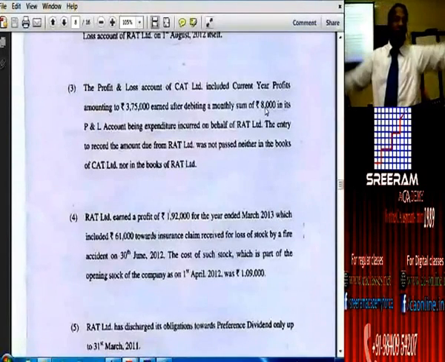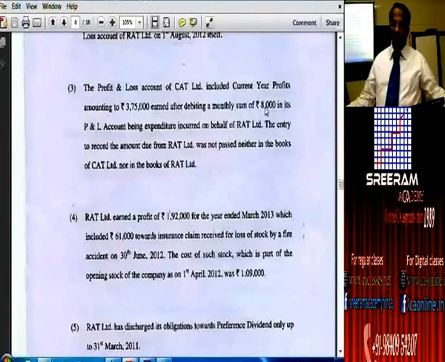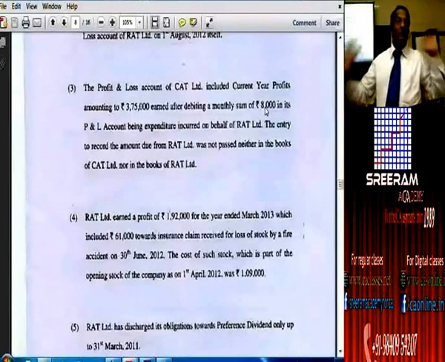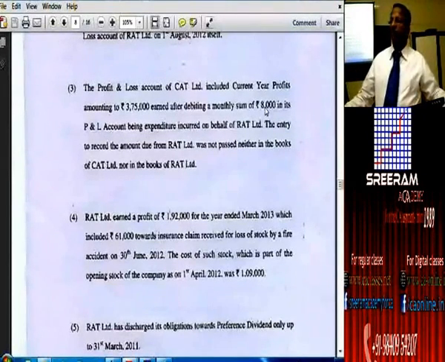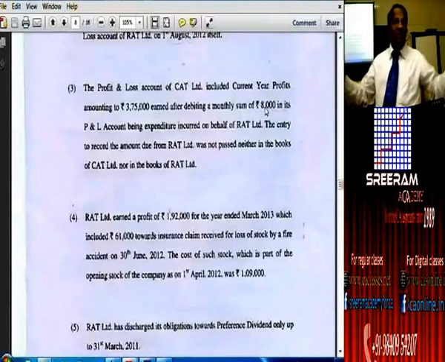How many months have they not reported? 8,000 rupees incurred by parent. How many months? After debiting a monthly sum of 8,000, is it only the last month or is it from 1st of August or 1st of October? 1st of August. Another person might say, sir, we will take it up for all the 12 months period, because then you can assume that profit is earned evenly throughout the period.